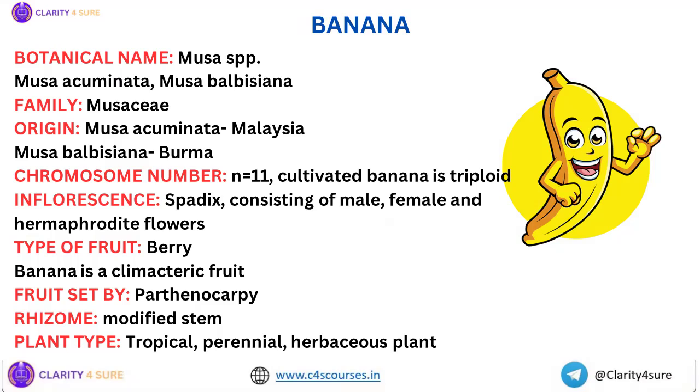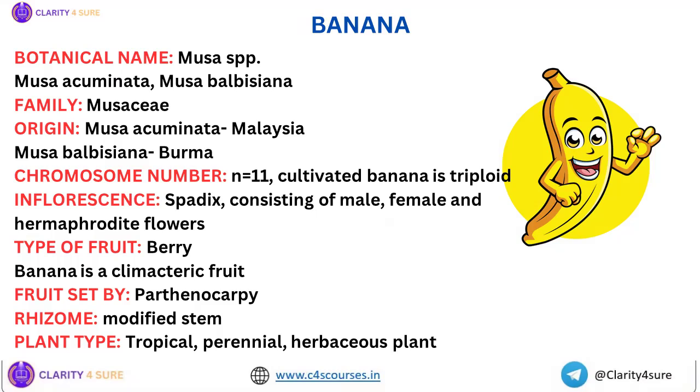So female and hermaphrodite flowers mature first, okay? And you can see the fruitlets, right? In case of the banana tree, from the spadix the fruitlets come out. Then later on, the male flowers come. And we remove the male flowers, right? You know that. Why do we remove the male flowers? So that more energy is diverted into the development of fruits, right? In the later part, we'll see what that removal of male flowers in banana is called.